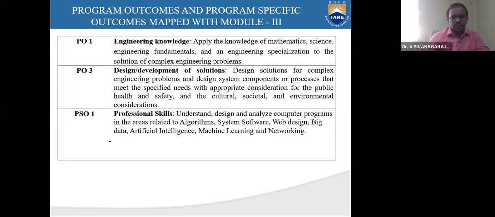And we are going to address this program specific outcome 1, which is nothing but understand, design, analyze computer programs in the areas related to algorithms, system software, artificial intelligence, machine learning, and networking, right? So you should have a strong knowledge of these container data types.